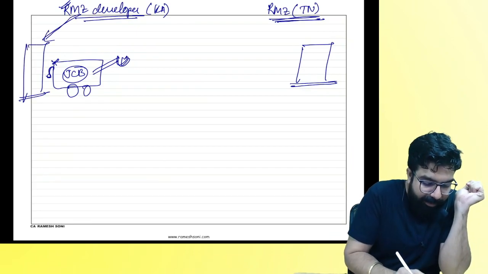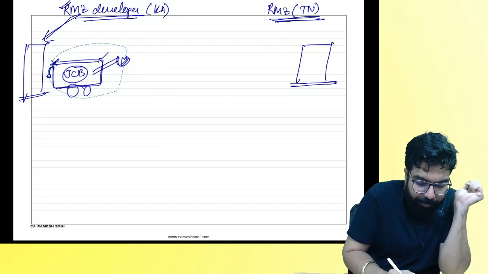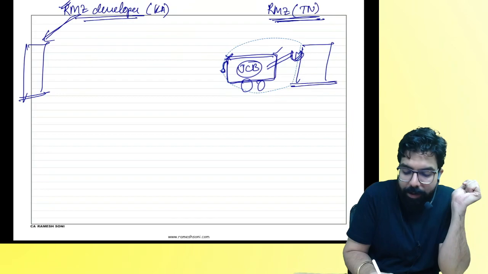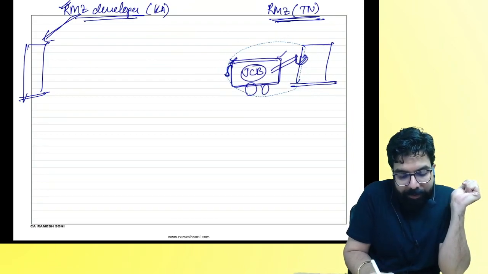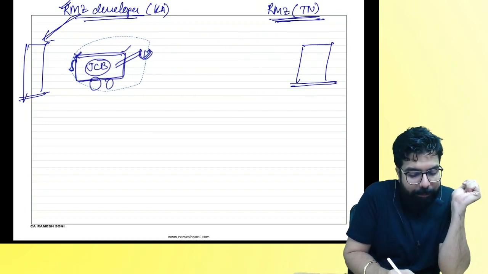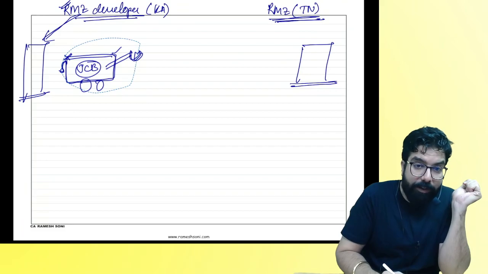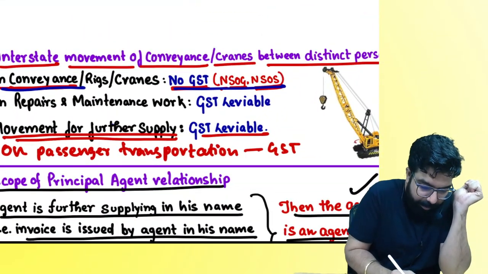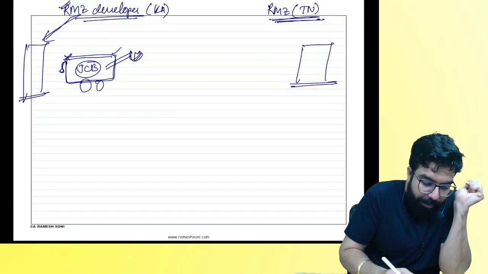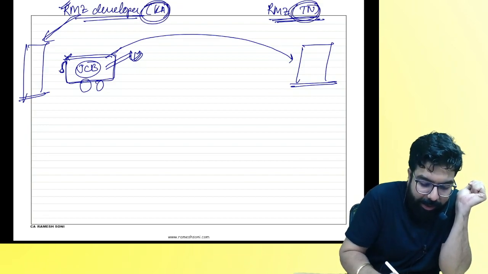From here, this JCB belongs to whom? This JCB machine from the Karnataka branch went to where, everyone? Why? Because the building has to be made. They constructed the building with this and then it came back. My question is, what did the officer tell? When conveyances, rigs or cranes are going from one distinct person to another, tell me one thing, is it going from one distinct person to another?